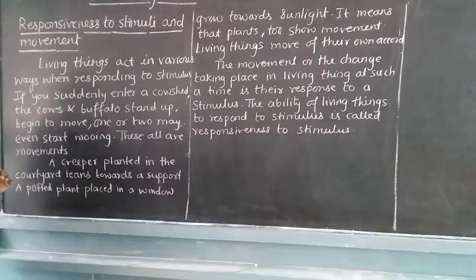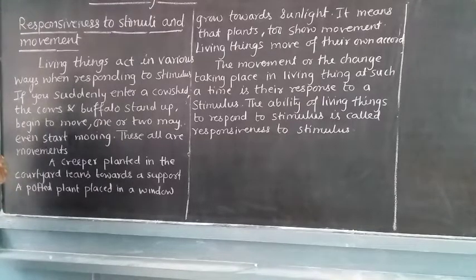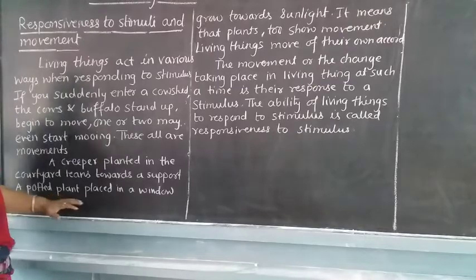Then see, a creeper plant. There is a creeper plant in the courtyard. We know that the creeper plant always needs a support to grow. Therefore, it always searches for the support. Then see, the potted plant.